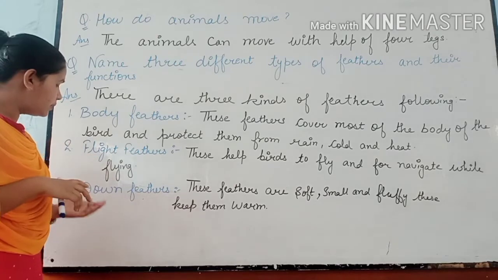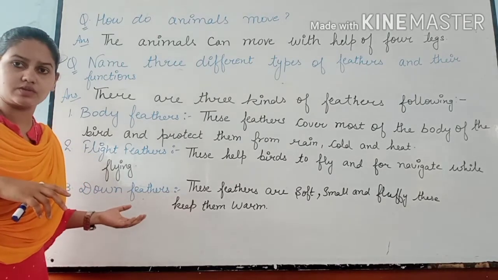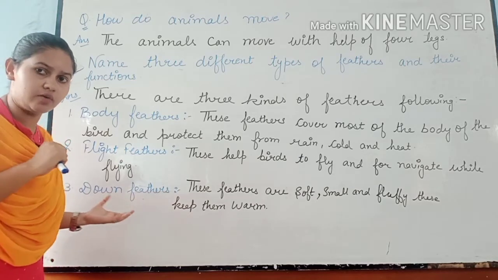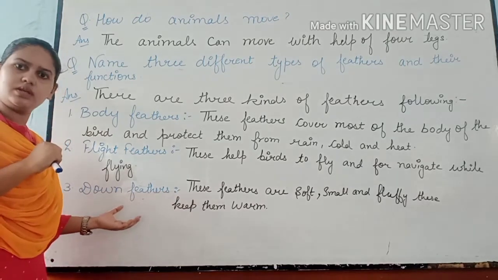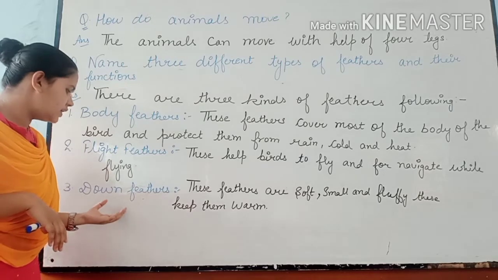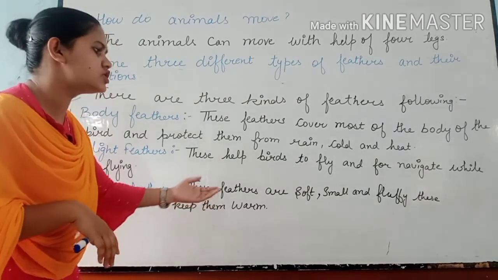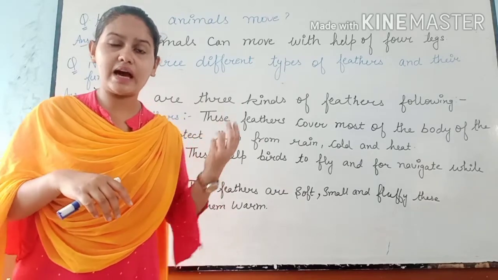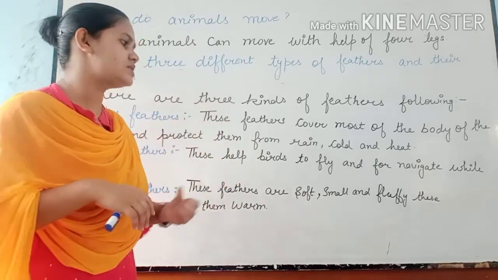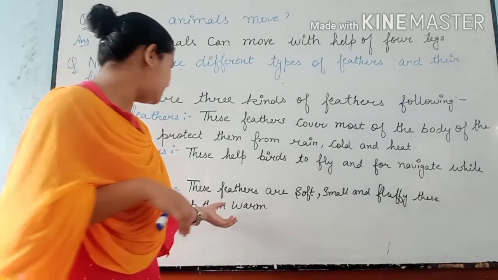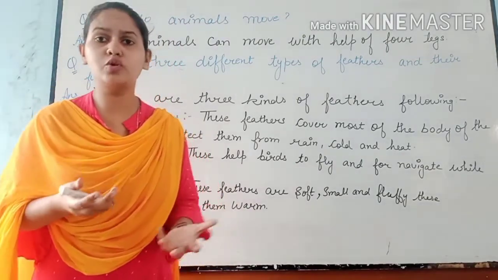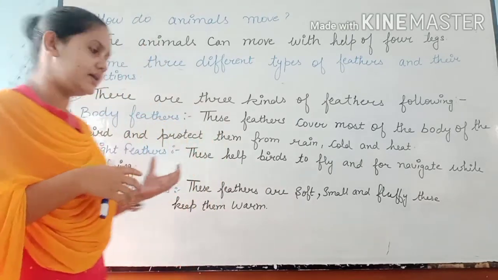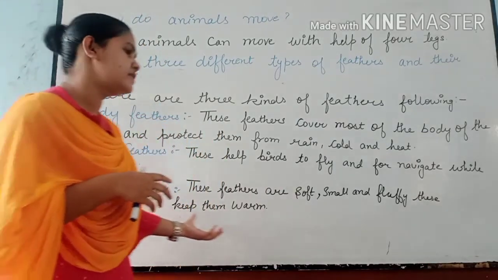Okay. Now come to the third one. Which one is down feathers, which we have learned from our Phillips also. Yes, one of the Phillips is from the down feathers. So let's learn it. What is down feather? Down feathers are soft, small and fluffy, and these keep them warm. For birds like the cock and these kinds of birds, these feathers make them warm, right?